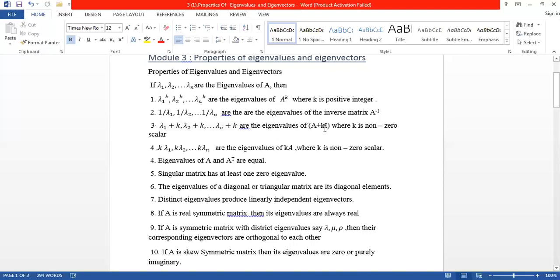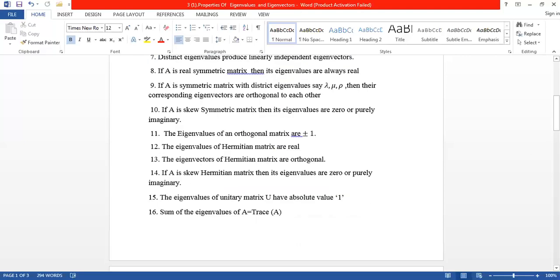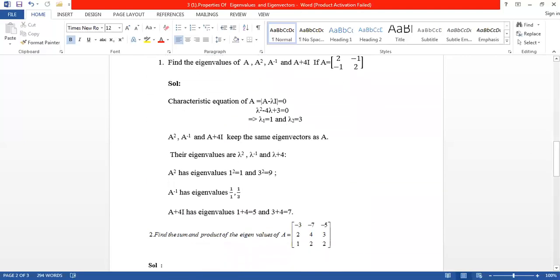So what is the k value here? In our problem, the k value is 4, right? So lambda 1 plus k: 1 plus 4 equals 5, and lambda 2 is 3, so 3 plus 4 equals 7. So the eigenvalues of A plus 4I are 5 and 7.